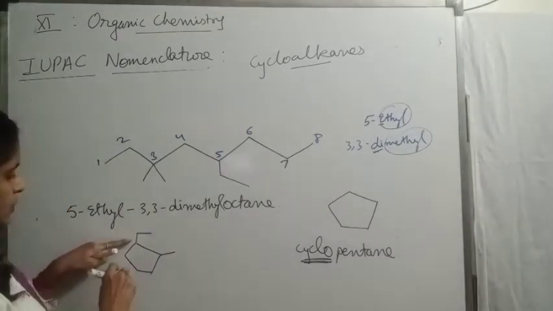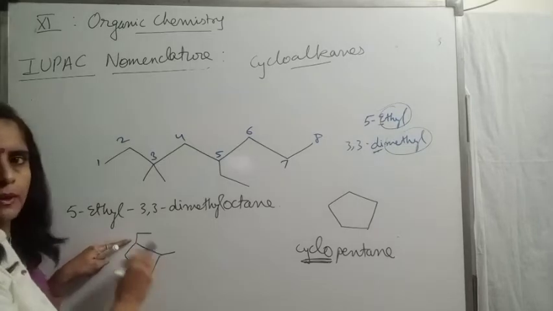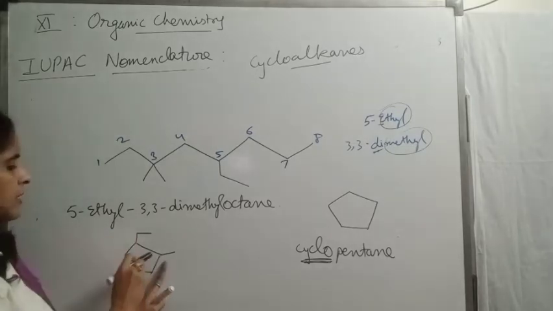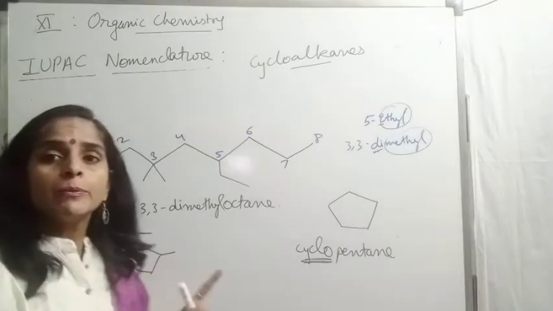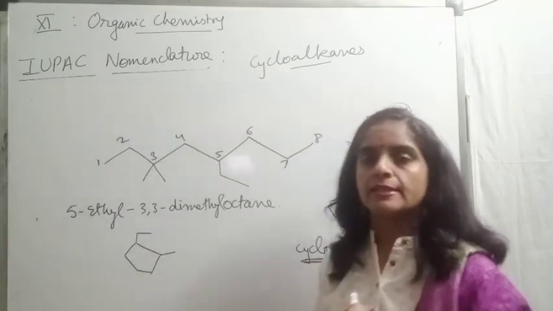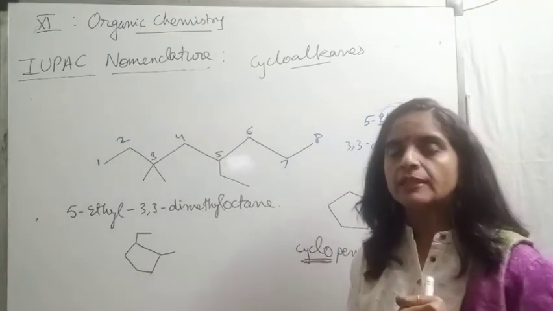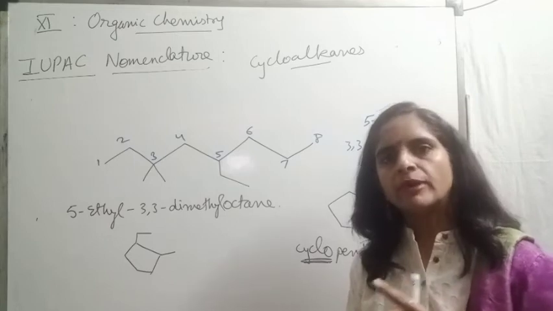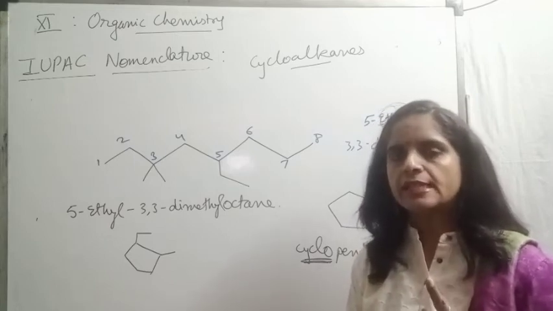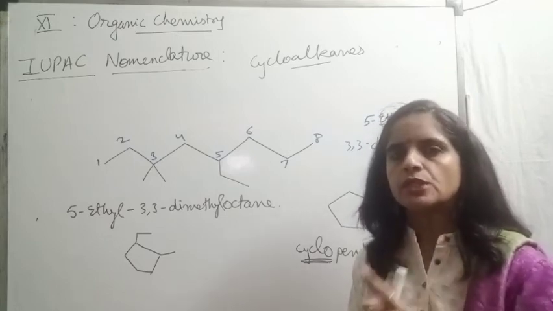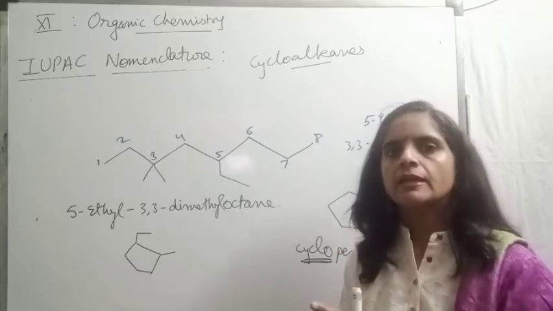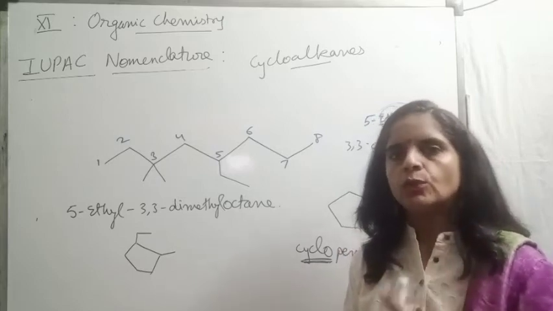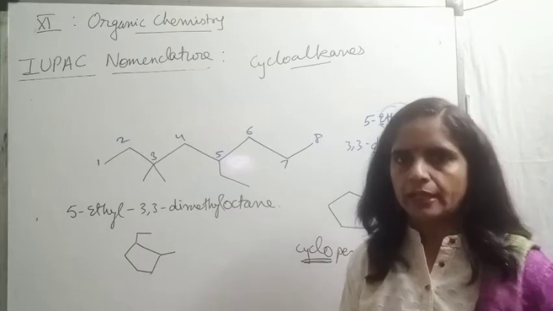Like if I give first position to this, 1, 2. Same positions. If I give first here, 1, 2. Same. When positions are same from both the ends, what is the rule we discussed in open chain? Now check the alphabetical order. When do we check this alphabetical order? Only if the positions are same, beta. Otherwise, no need to check the alphabetical order.